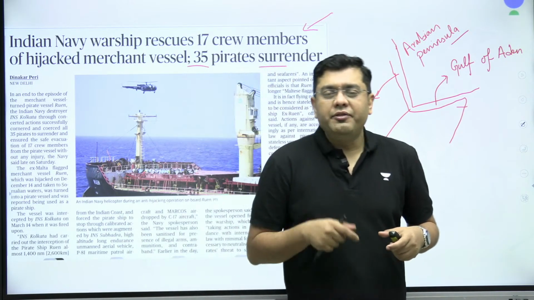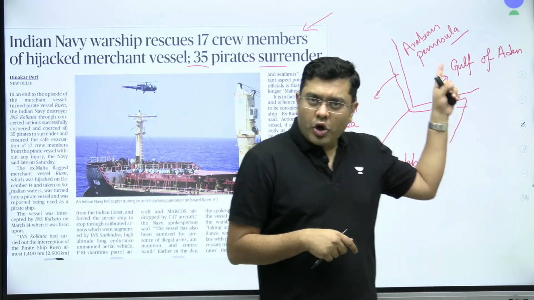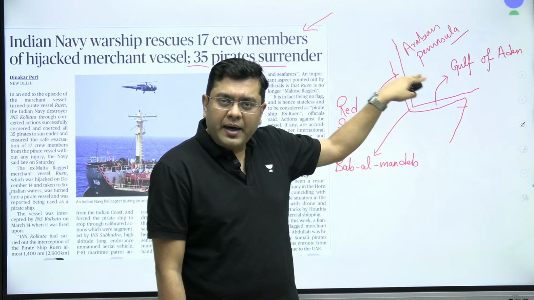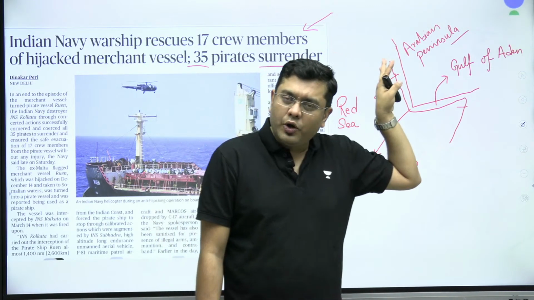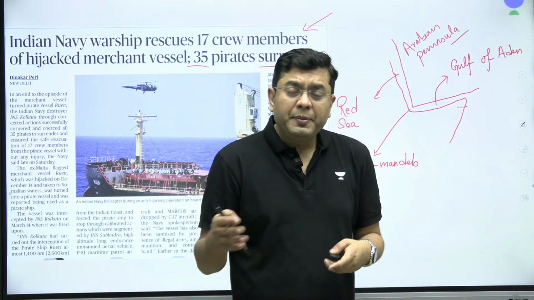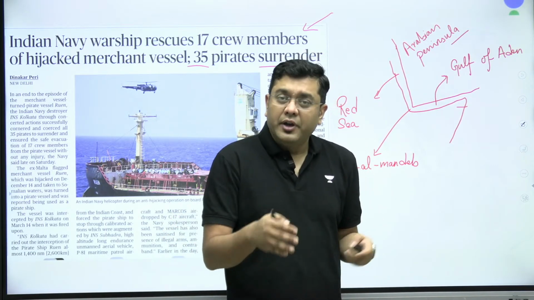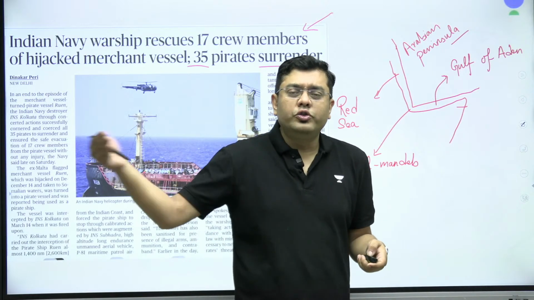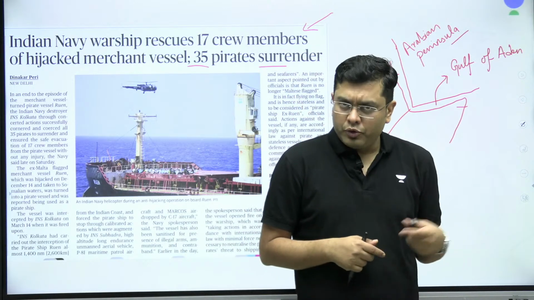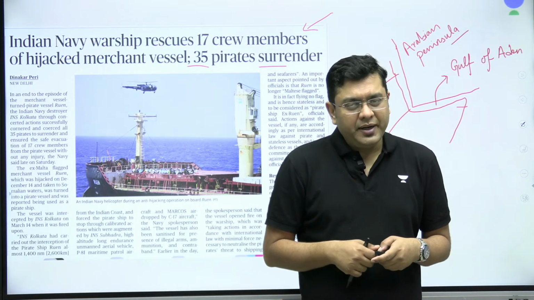Okay, so what is relevant in the prelims for this? The geographical connotation of it. What is the Horn of Africa? Where are Bab al-Mandeb, the Gulf of Aden and the Red Sea located? And also, what is INS Kolkata, which class of ship? Because within the past month, you would have heard 2 to 3 such instances where INS Kolkata has been deployed to help another ship in distress.